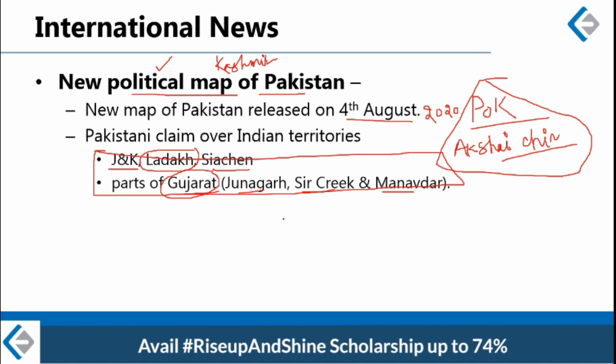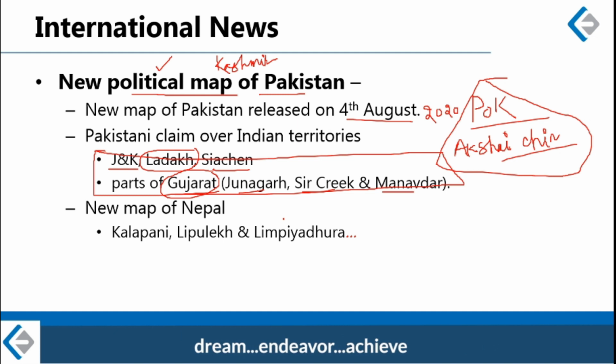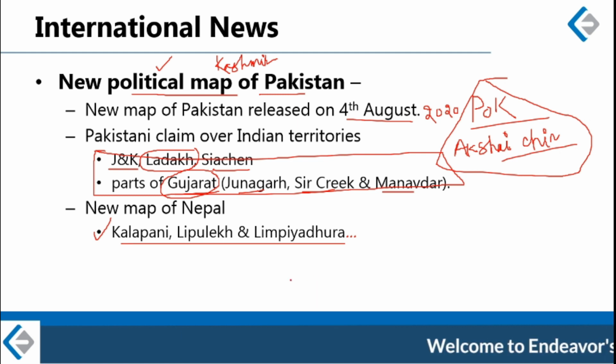But one point which is a cause of concern for India is that along with Pakistan, Nepal has also released a new map in the month of July, and Nepal has claimed 3 Indian territories to be of Nepal.